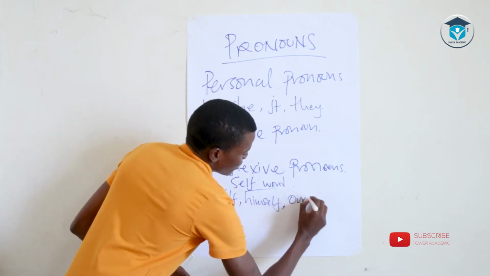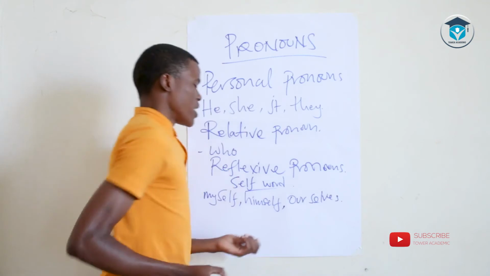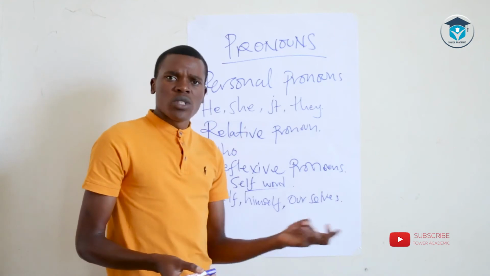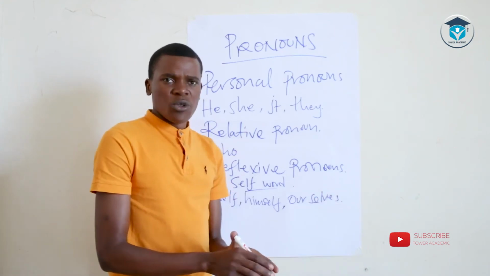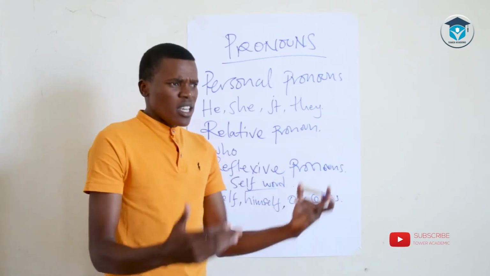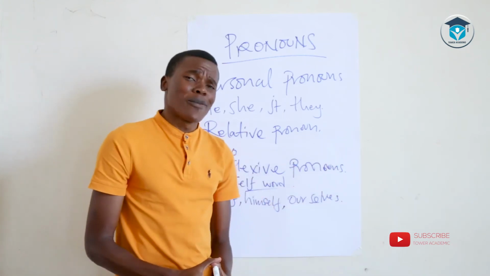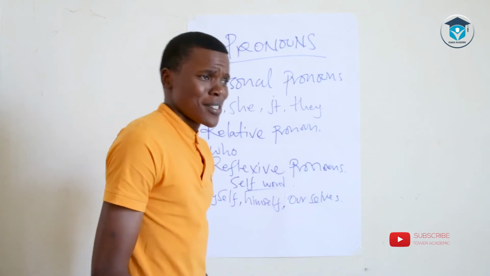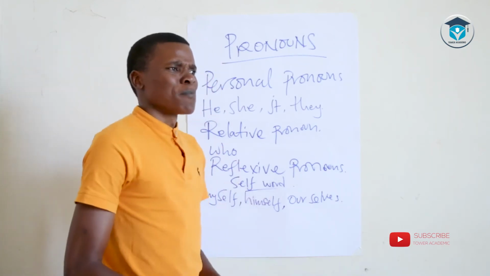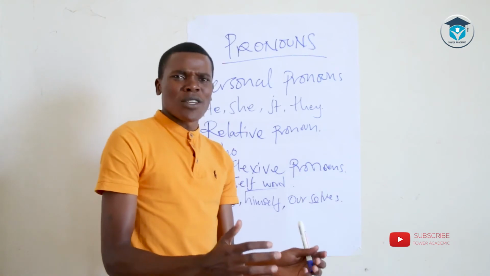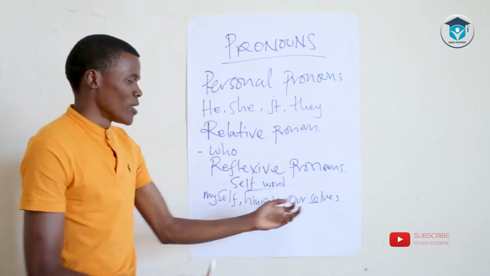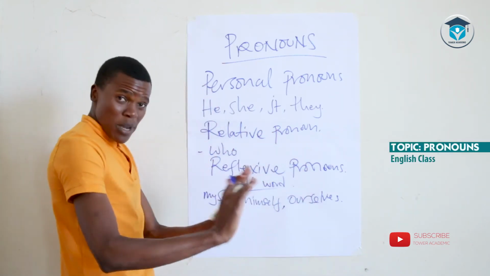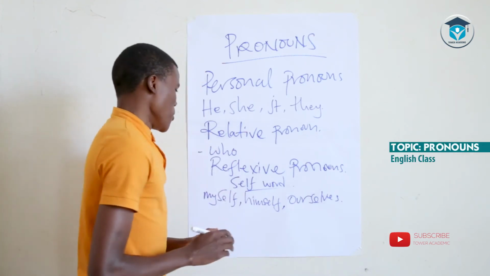ourselves. Ourselves is for probably more than one person. We talk about 2, 3, 5. So you're given a task and you do the task on your own. Say, yeah, we did that task ourselves. Once upon a time when I was at school, we had our motto as, we do it ourselves. Such a lovely motto it was. Very good motto, I should say. It means that as long as you have something to do and we are together, we will do it. So we do it ourselves. Ourselves. Let me make sure that I clarify such that it looks like it's one word. The moment you separate, you are not writing the rightful word.